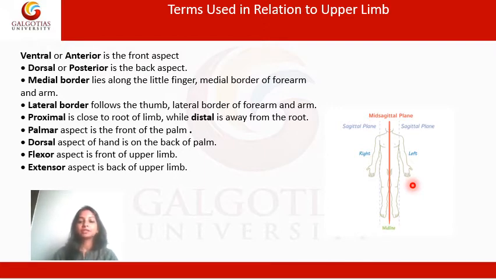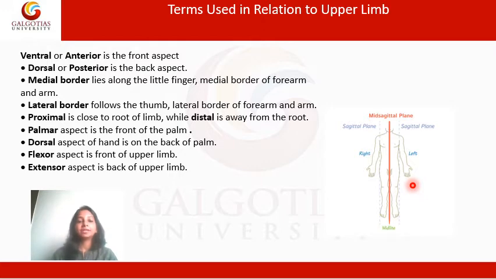The flexor aspect is the front of the upper limb, and the extensor aspect is the back of the upper limb. When you say the flexor aspect, for example, when you bend your upper limb at the level of the elbow, the forearm comes close to the shoulder, and that part of the upper limb is called the flexor aspect.